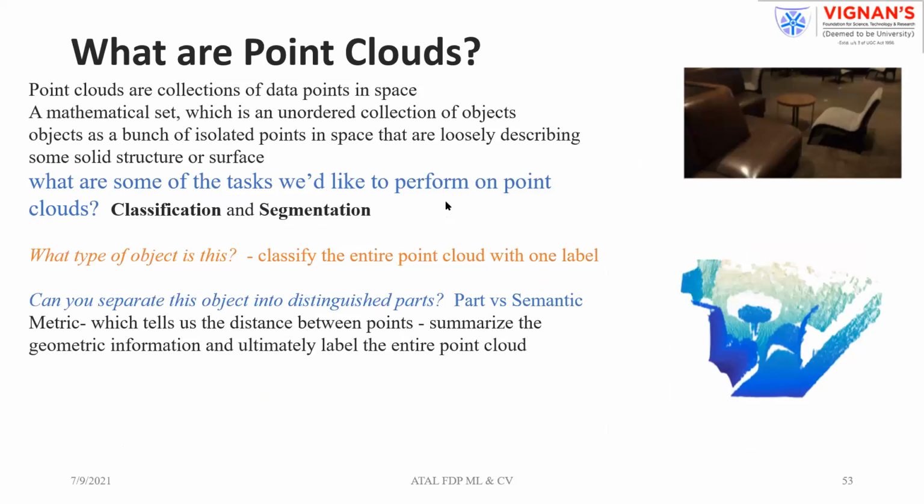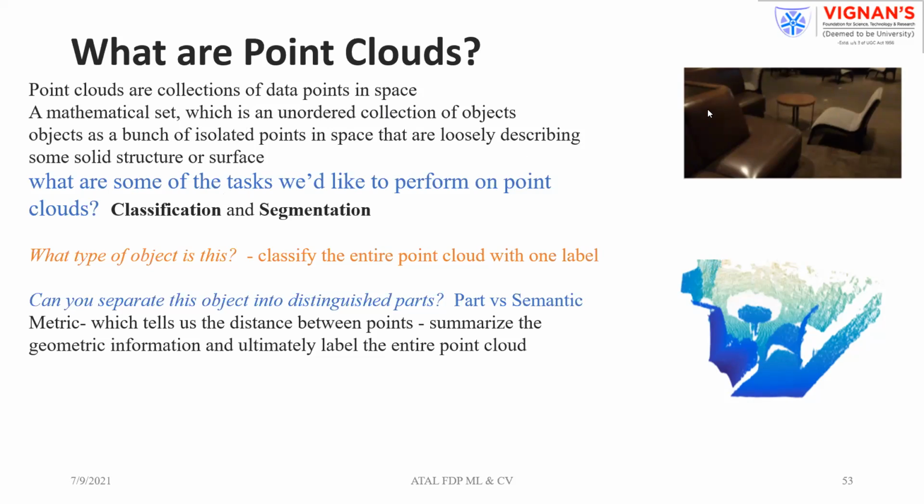Now we will take up the non-structured data. Instead of representing the entire image as a single one, we are going to represent the image as a point cloud. A point cloud is nothing but a set of data points.